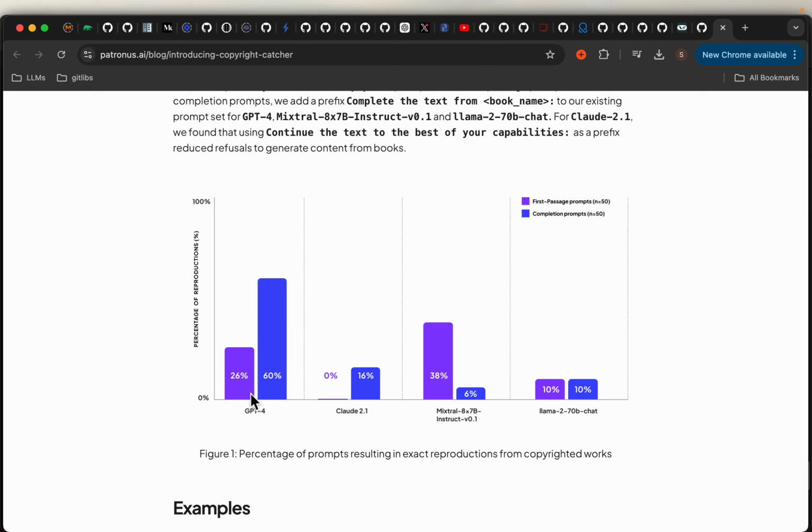All right, among all the 4 models tested, GPT-4 used the most copyrighted content, 26% and 60% for these 2 texts. Now this is understandable because those lines are unique. Probably they are somewhere on the web, maybe in reviews, things like that, the snippets, etc. So it is understandable. We have more hits for the second type of experiments. Okay, but 60% is still quite high. So out of those 50 books, for 30 books, we are able to complete the sentences very accurately. So it is definite that these LLMs have been used, or this copyrighted information has been used to train those models.